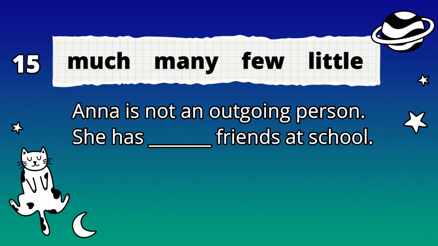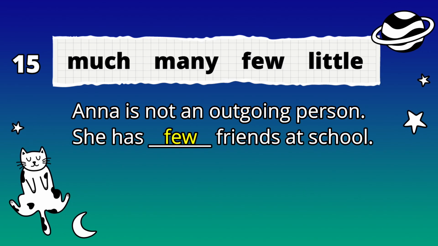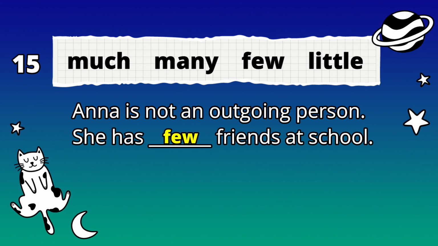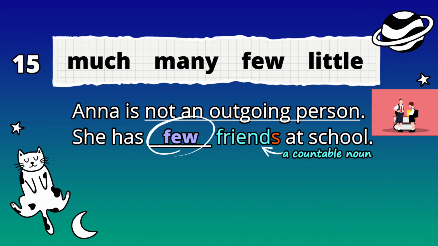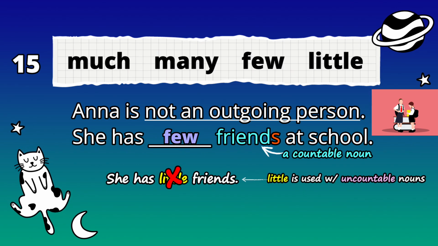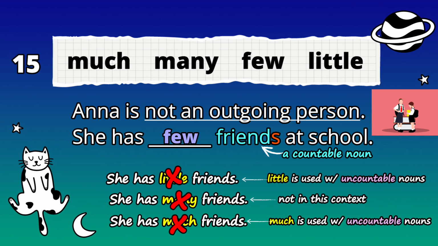And the answer here is few. Anna is not an outgoing person. She has few friends at school. Because she is not an outgoing person, she has a very small amount in the negative, meaning few. Now, she has little friends at school? We would never use that. And many and much just do not work here at all. We're looking for the negative.